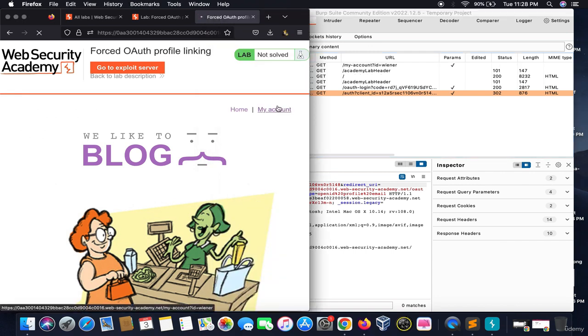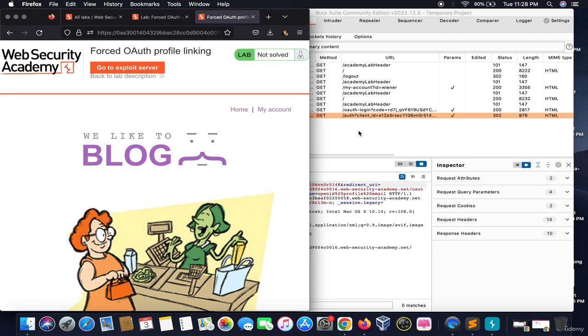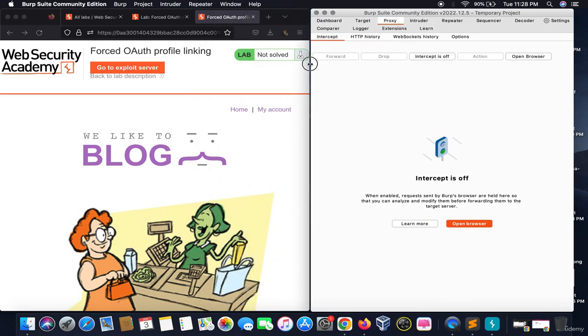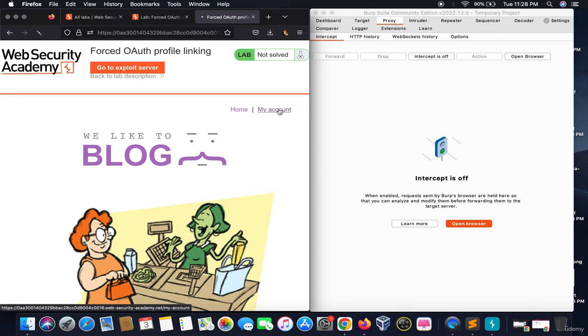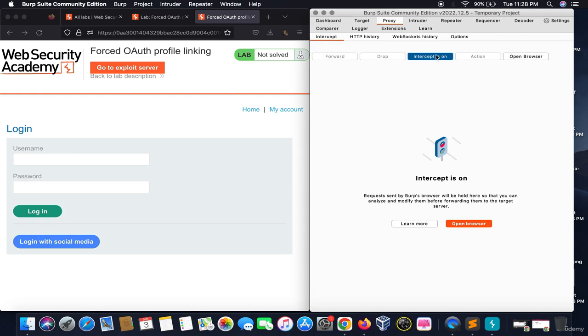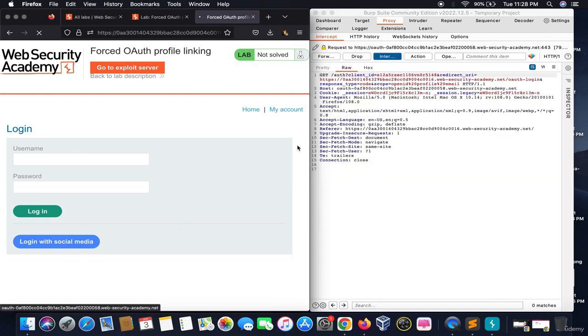Let's go to my account and I would log out. This would be the tricky part, please see very carefully. When I click on my account, it would give me an option to log in with username and password and log in with social media. I would turn the intercept on. I would click on social media.